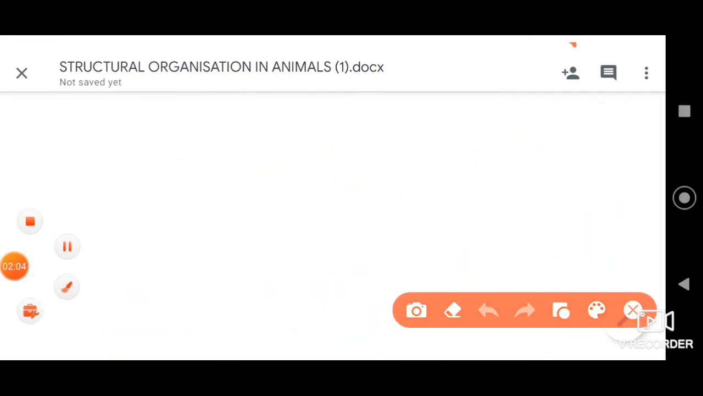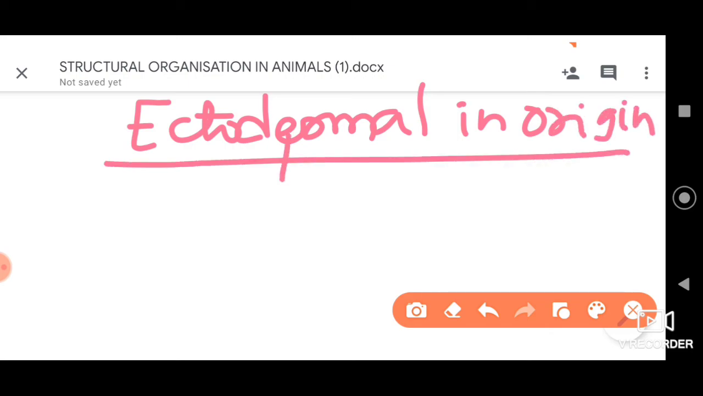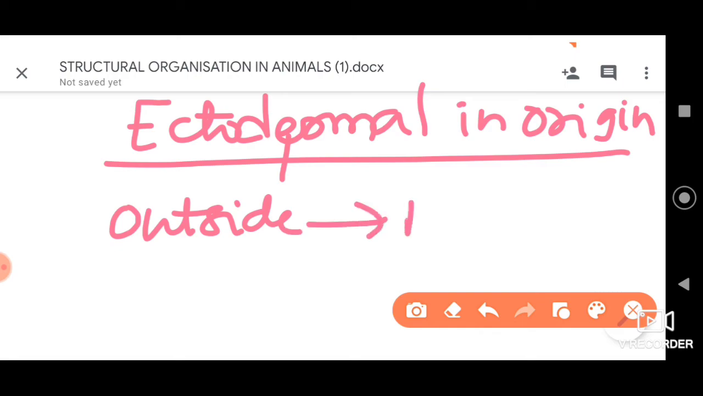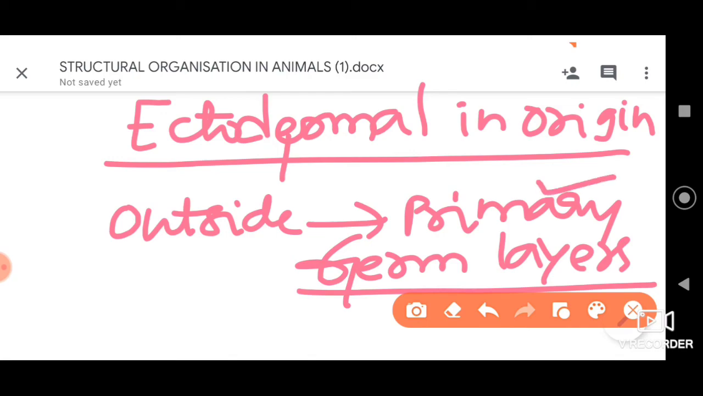And these tissues, dear students, are ectodermal in origin. That means they are formed from the ectodermal, the outside primary germ layer. I have already told you that primary germ layers are formed in the embryonic stage itself, which help in the formation of different tissues and organs of our body. So we have discussed all the others, which are formed from, you know, connective tissues.